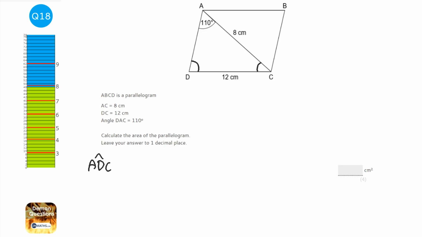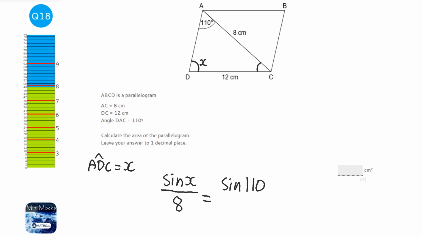Let's call that angle x, so it's a bit easier to write. I'm going to use the sine rule, which says that sine x over 8 equals sine 110 over 12.